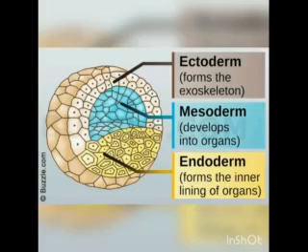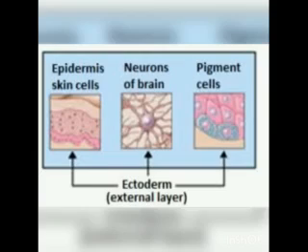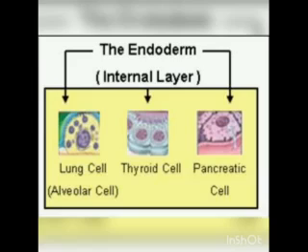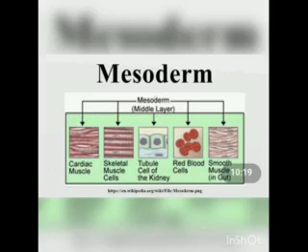The ectoderm gives rise to the central nervous system, and the endoderm gives rise to the respiratory and gastrointestinal systems, liver, pancreas, thyroid, and parathyroids. And the mesoderm gives rise to the cartilages, bones, and muscles.